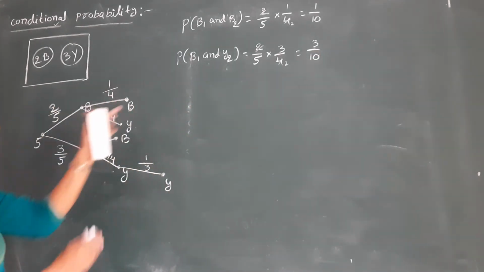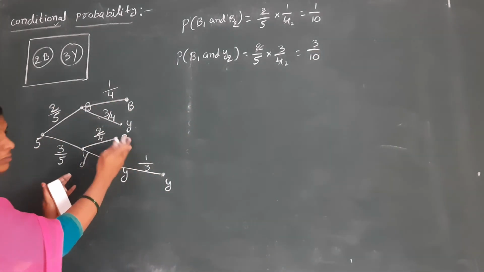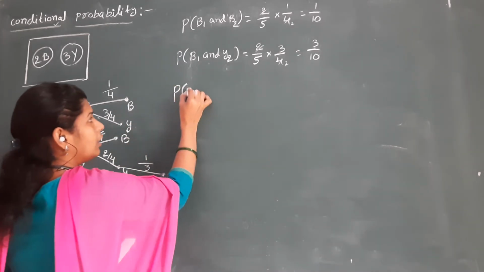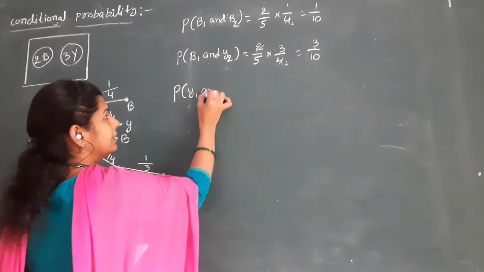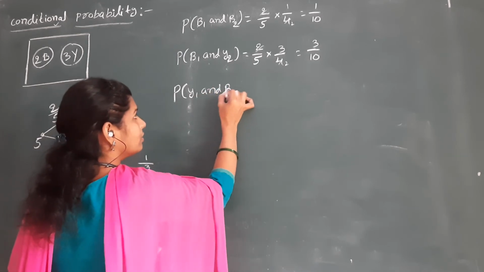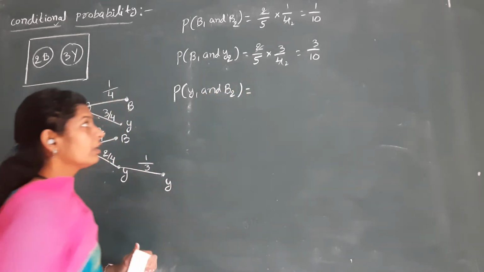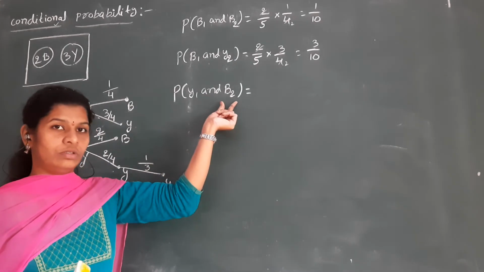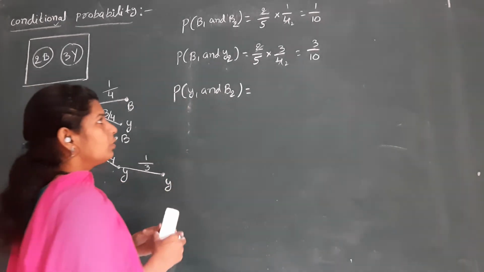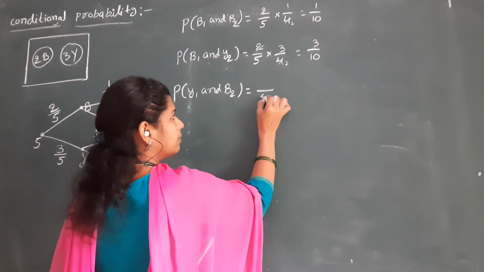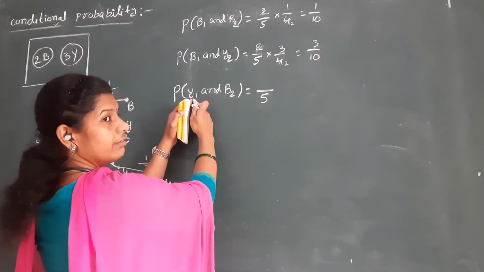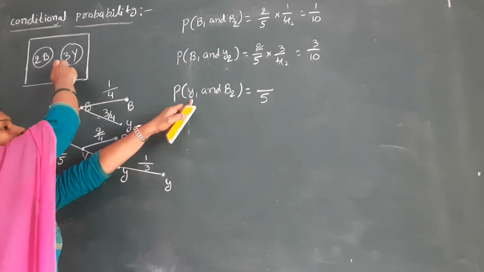See, these two problems I am explaining from the Venn diagram. Now, for example, the first one is a yellow ball and the second one is a blue ball. We know the total balls in the box are 5. In this, how many yellow balls do we have? Totally how many yellow balls? 3.